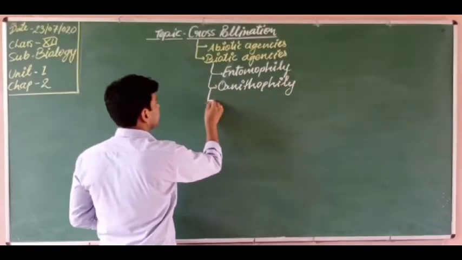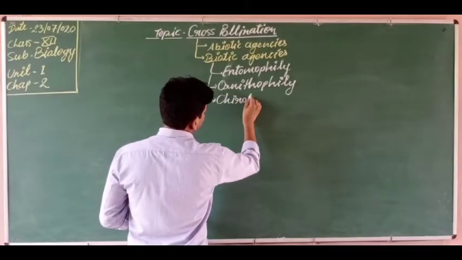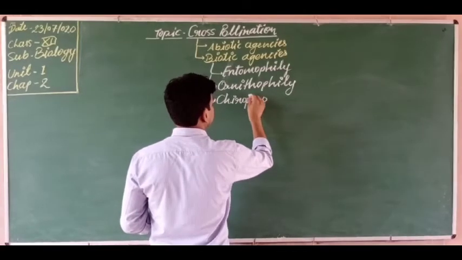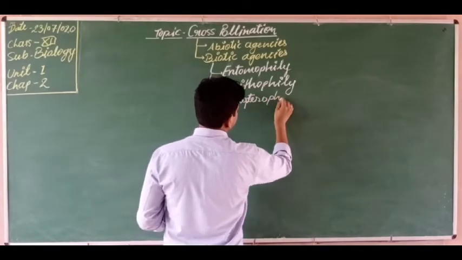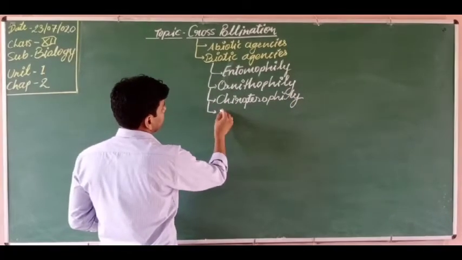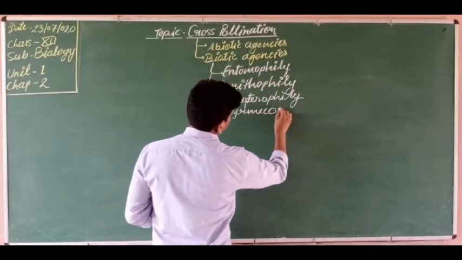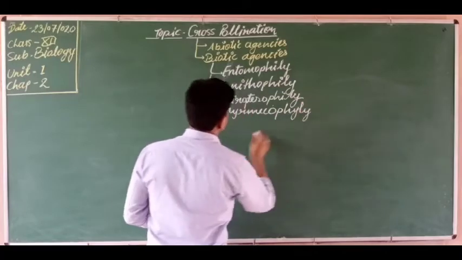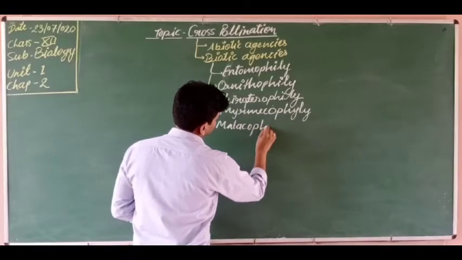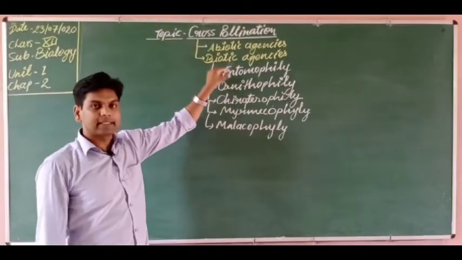And next one is chiropterophily. Next one is myrmecophily. Next is malacophily. Students, what are these? I am writing these terms, what are they?